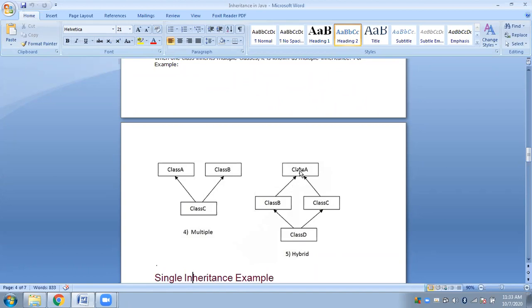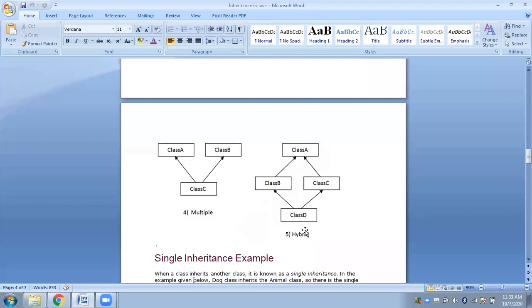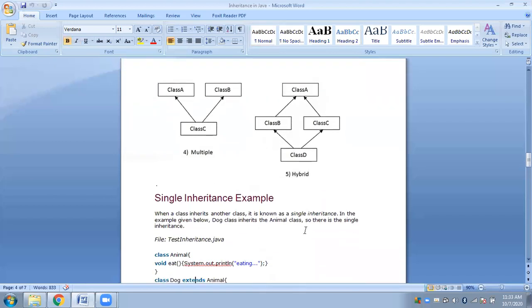See, class A will be the parent class of only class B, so this will be a single inheritance. Then these two will be inherited by class D, so this will be multiple inheritance. So that can be one scenario. Also you can think of it this way: suppose this arrow is not there, class B inherits class A and class D inherits class B, so this will again be multilevel inheritance. Likewise, you can have any type of inheritance involved in hybrid. So this is just one scenario. These are the basic 5 types, but we will mainly discuss the first 3 now.